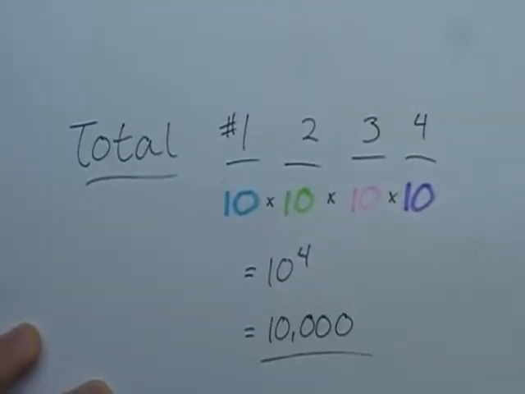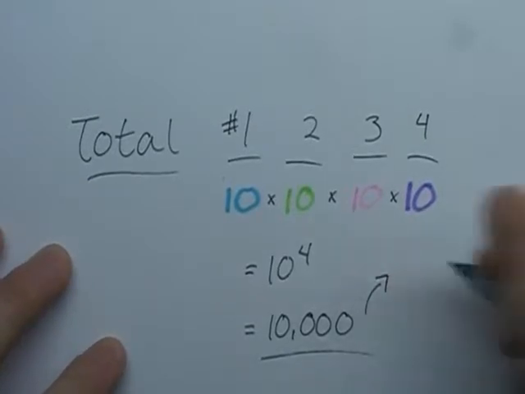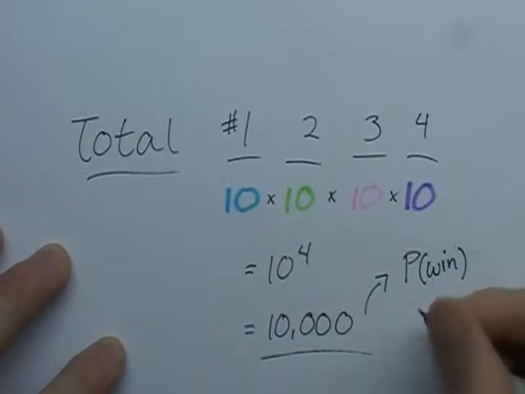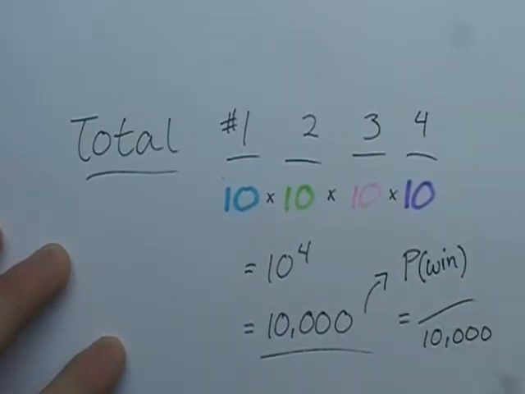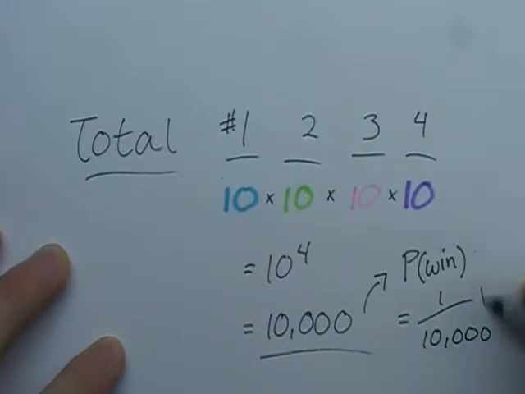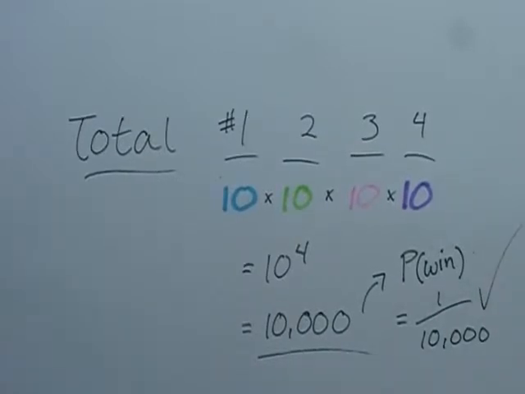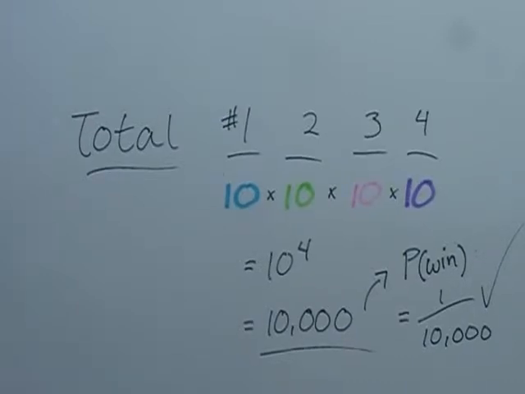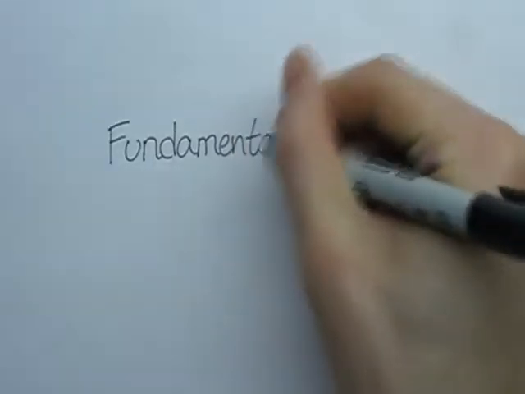Now, on to the second part of the question. How many ways can you guess correctly? This is actually really easy. Well, there's only one way. The probability of winning is 1 out of 10,000, or 0.01%. So, good luck.